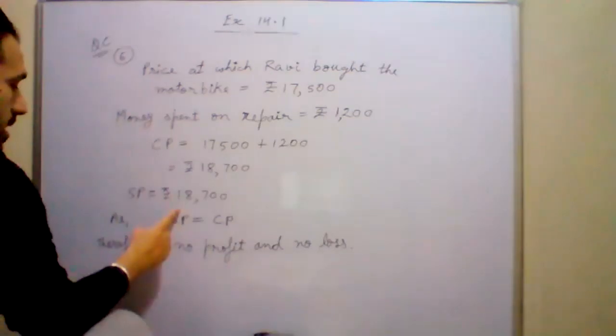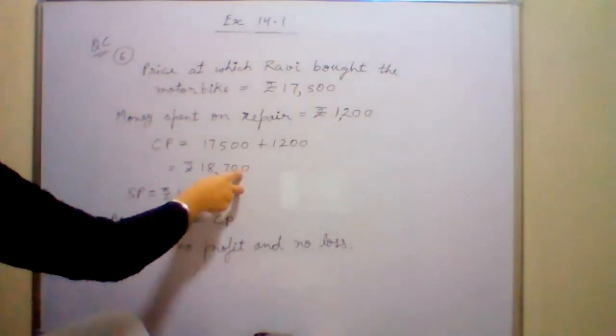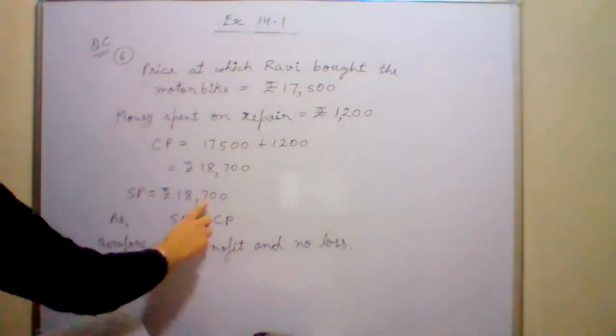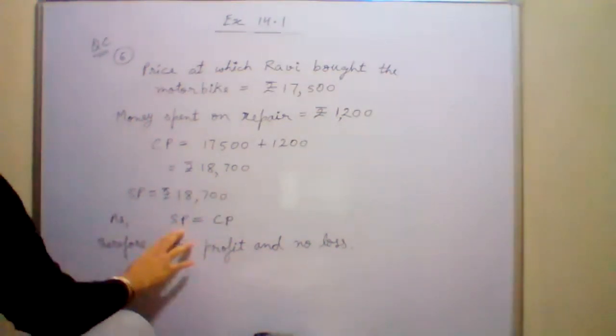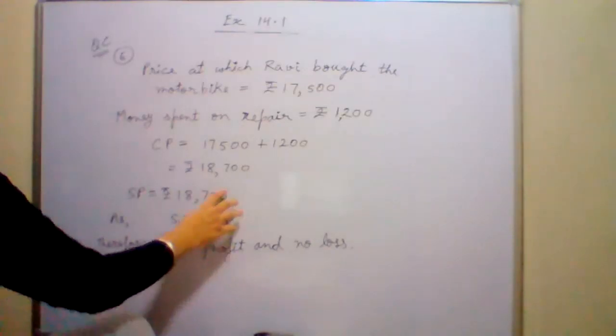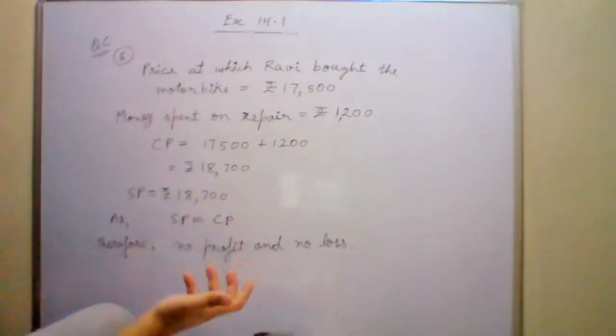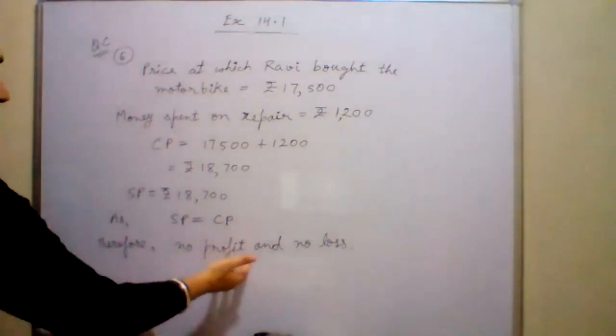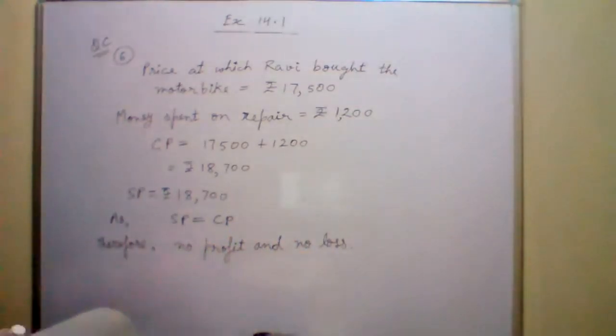So now selling price, in this case, the selling price is equal to the cost price. Both are equal. Am I right or not? Both are equal. So whenever the selling price and cost price are equal, you will have neither profit nor loss. So no profit, no loss. This is your answer. Is it clear to everyone? Yes, sir. Clear like water.